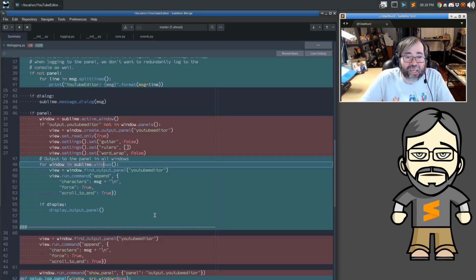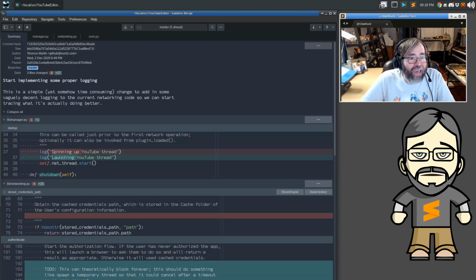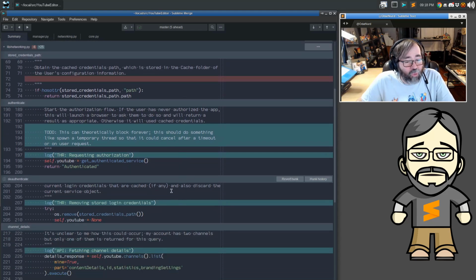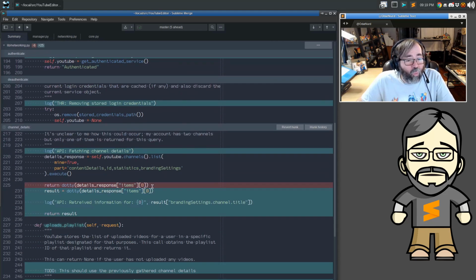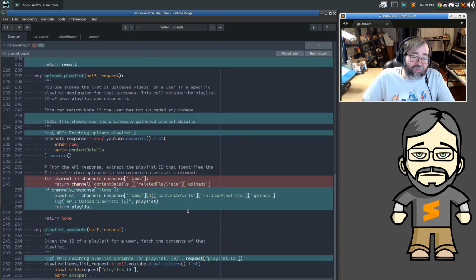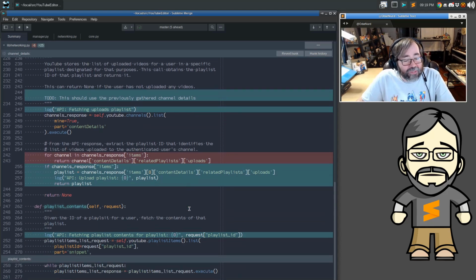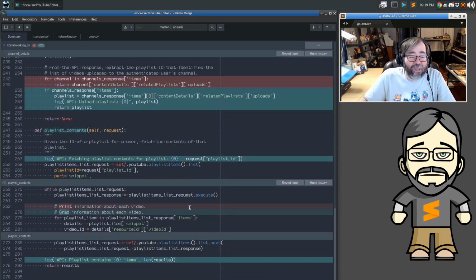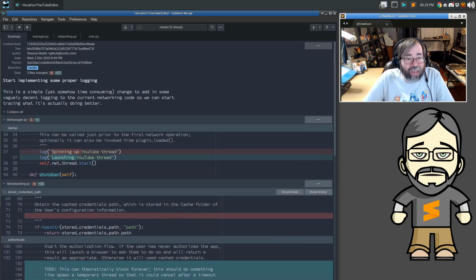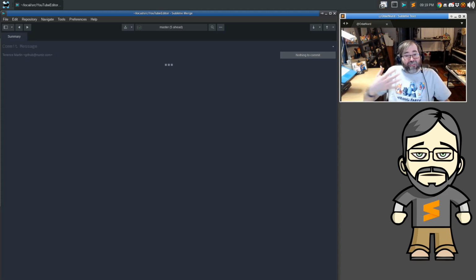So now we have the ability to do some logging. And lastly, we actually start implementing some proper logging in this thing. So we can get messages for requests being made and what those requests might actually be. So now we can say we're fetching channel details and we actually get to see what the name of the channel actually is. And if we're fetching a playlist, how many items were in the playlist and things like that. So we're really stepping ourselves up in functionality here. And that is the last of the changes that happened today.